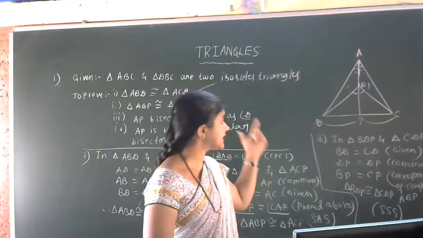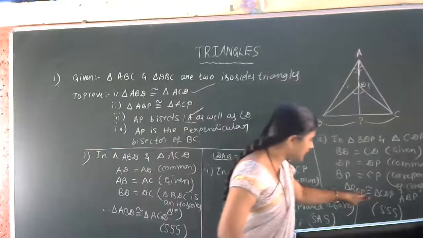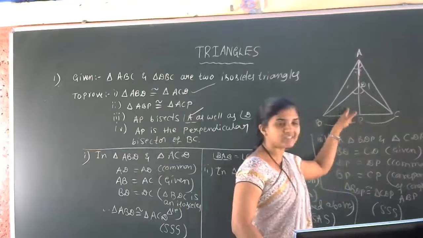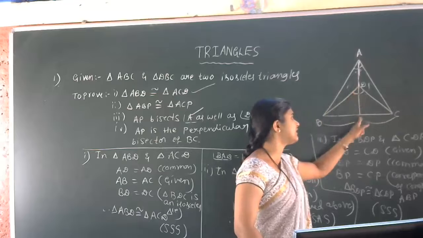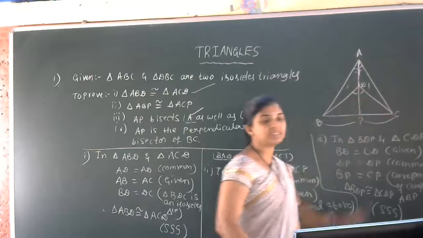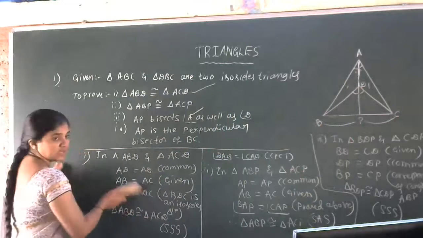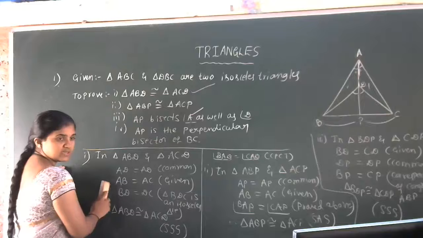AP bisects angle A as well as angle D also. Here you can observe that these two triangles are congruent, so by CPCT we can take angle BDP equal to angle CDP. Can I write the solution here?